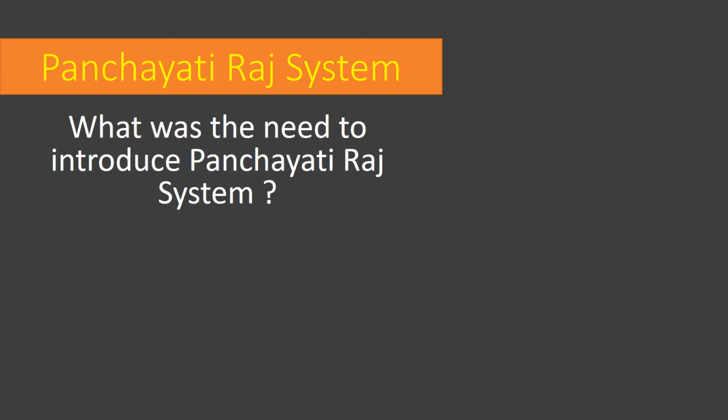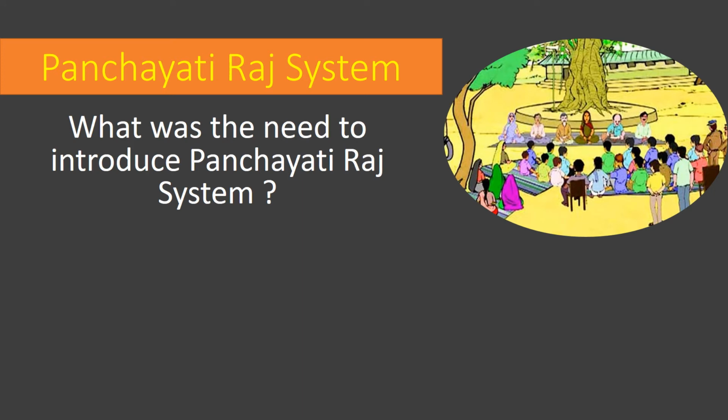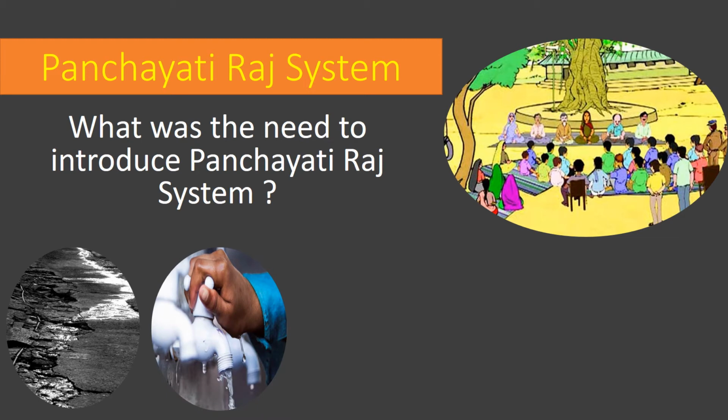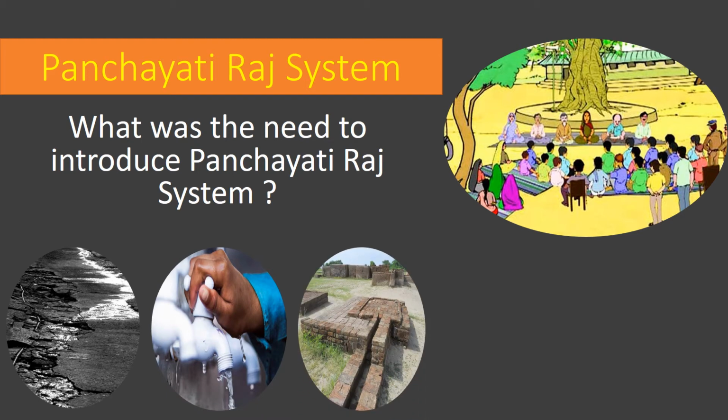The system mainly rectifies the problem of broken roads, the supply of water, the proper drainage system, and the proper functioning of the school buildings for the children of the village.